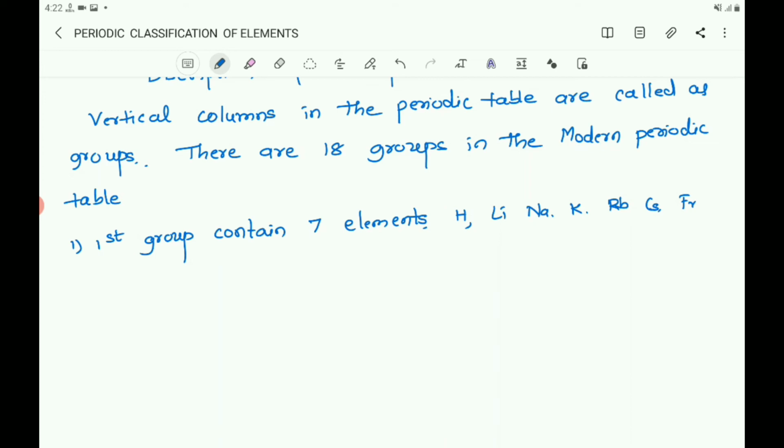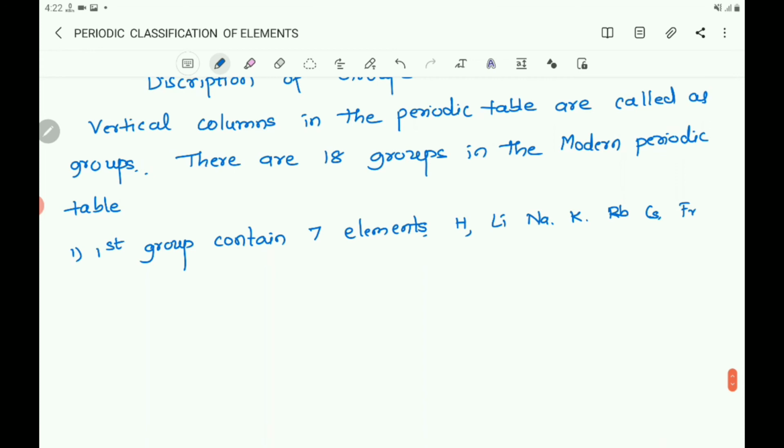These elements are called as alkali metals, and this group is also called as alkali metal group because the elements of first group easily form alkali on reaction with water. So here you can note down their electronic configuration.